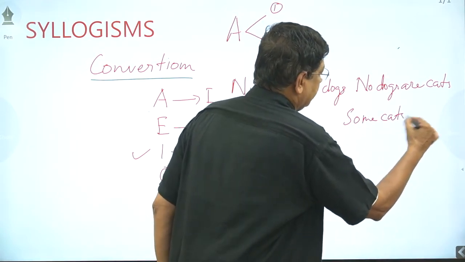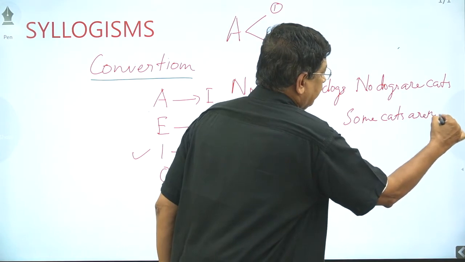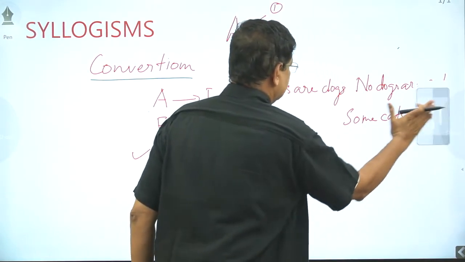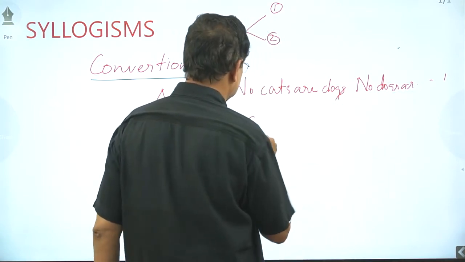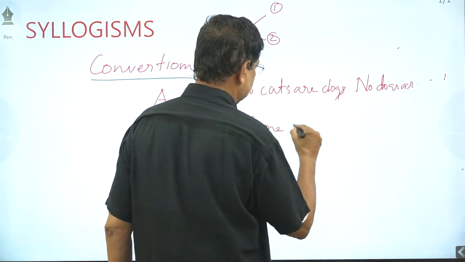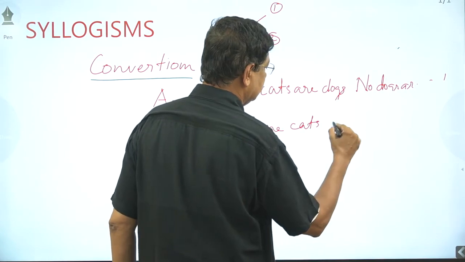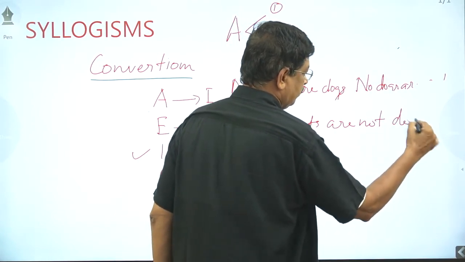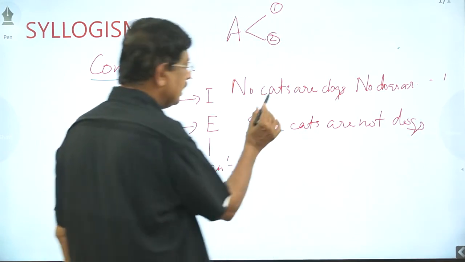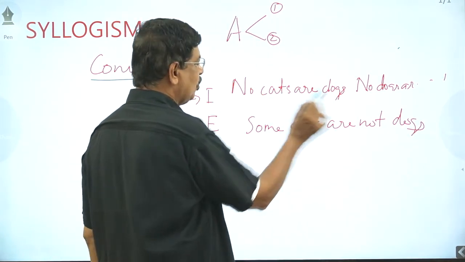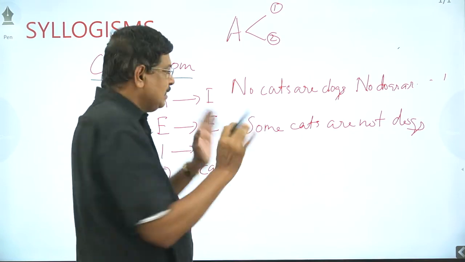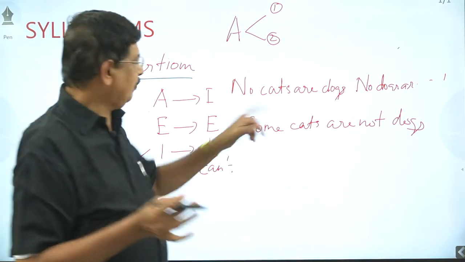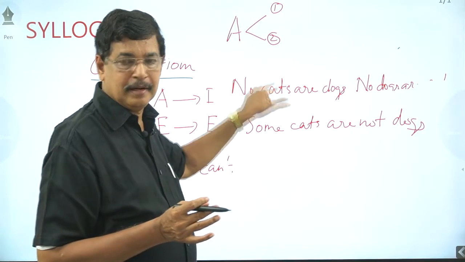Some cats are not dogs. Some cats are not dogs. No cats are dogs. Entirely not. But some cats are not dogs, partially not. Definitely this will satisfy the first one.